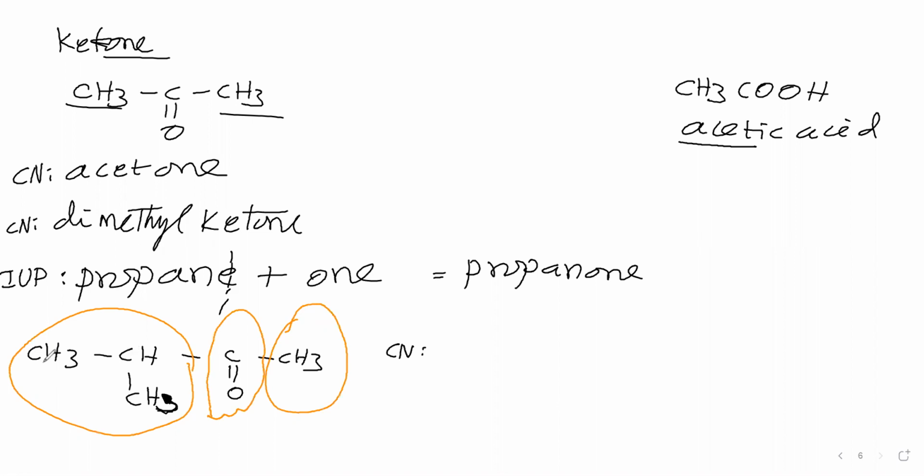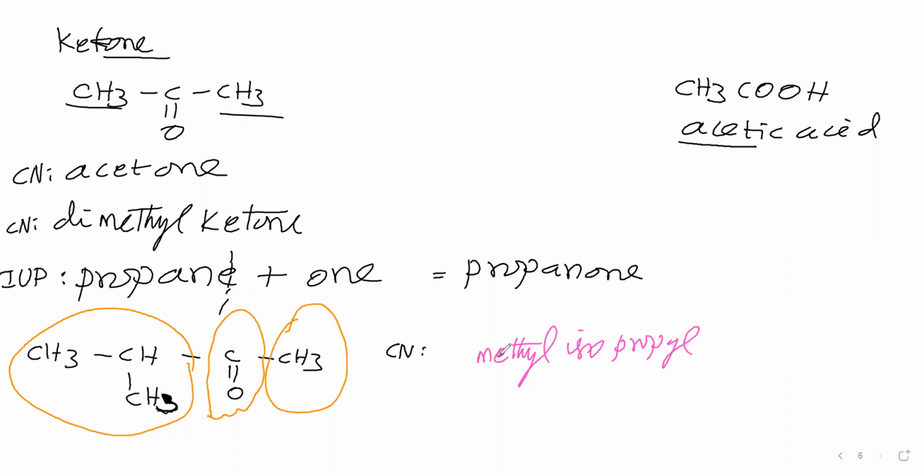But second carbon is having 2 methyl groups. Second carbon is having 2 methyl groups means what we have to say? Iso. Therefore it is isopropyl. This contains only 1 carbon, therefore methyl. So which will come first? Methyl comes first. Therefore methyl we will write first, then we'll write isopropyl.